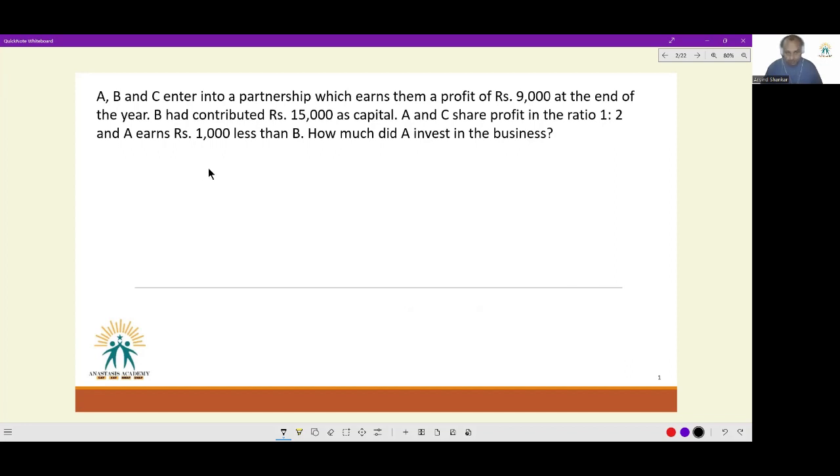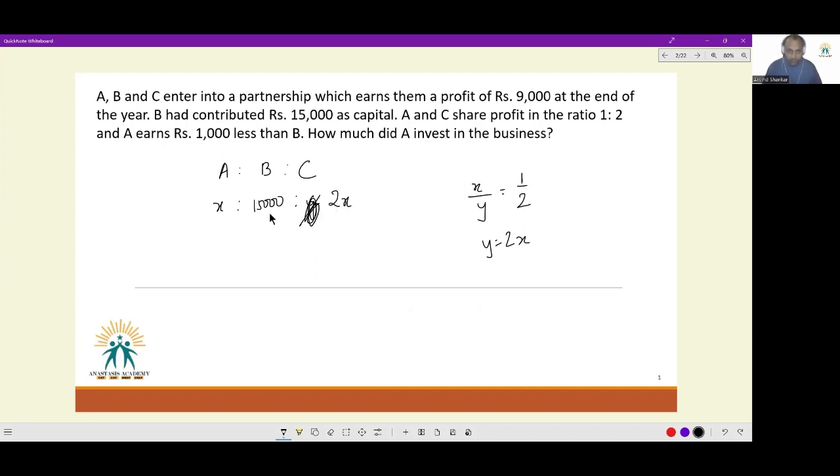Now with that, the ratio in which they have invested capital, let it be A is to B is to C. For B, we know it is 15,000. For A, let it be X. For C, let it be Y. But for X and Y, do we know X by Y as a fraction? A and C share the profit in the ratio 1:2. So let it not be X and Y, let it be X and 2X. Y will be equal to 2X from here. We have this sorted: X, 15,000 and 2X.